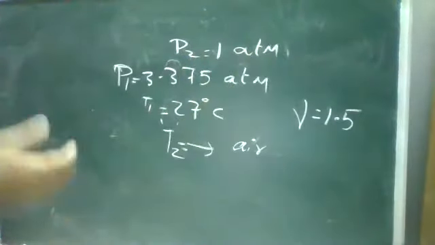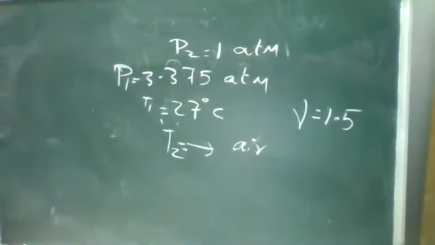So the air was coming out of it, so the air was expanding. So the pressure will be atmospheric pressure. That is P2. T1 is 3.375, P2 is 1. So T1 is 27, T2 we need to find. You know the relations. From these relations, try to find the temperature.